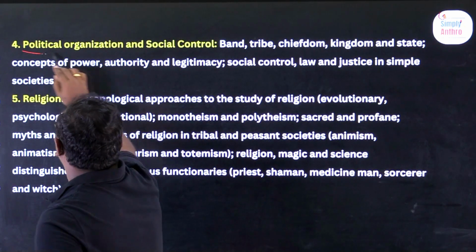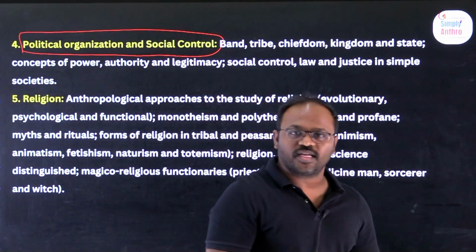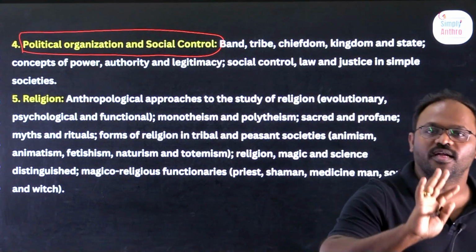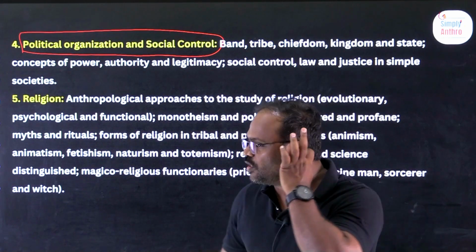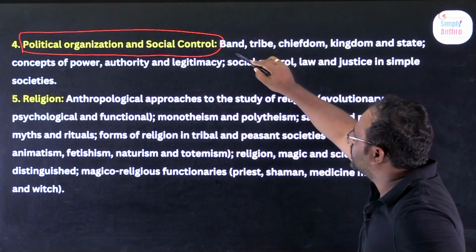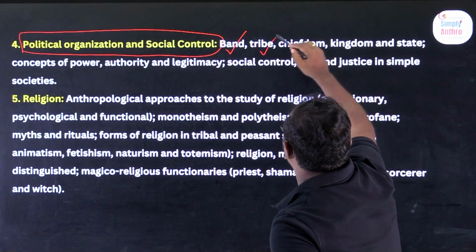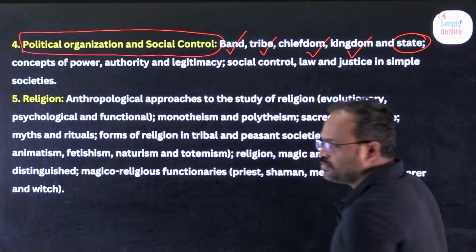Next we talk about political organization and social control. Chapter 3 is economic organization, chapter 4 is political organization. Clear, right? Both are very, very important. Again, the political organization of simple society and tribal society. Look at the subcomponents. What is a band? What is a tribe? What is a chiefdom? What is a kingdom? What is a state?